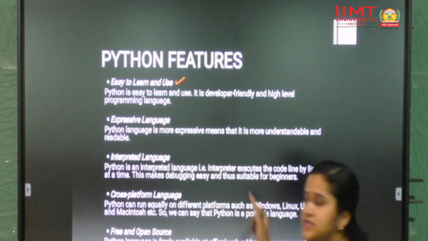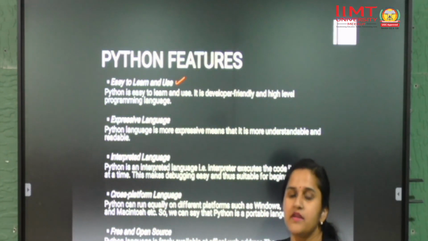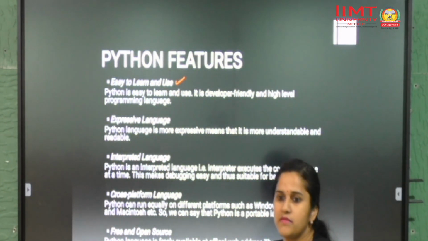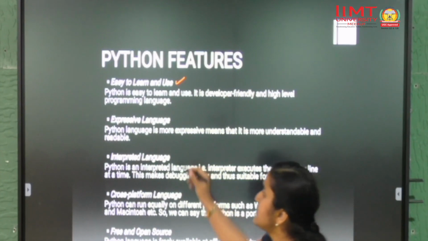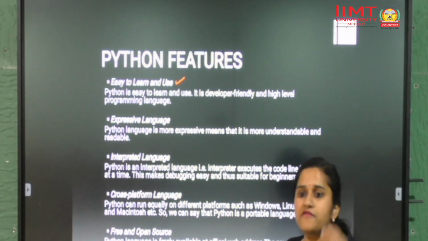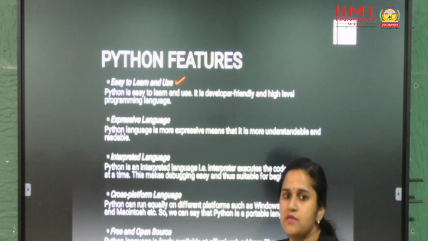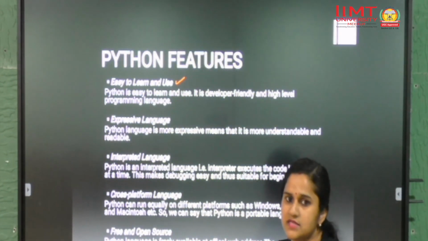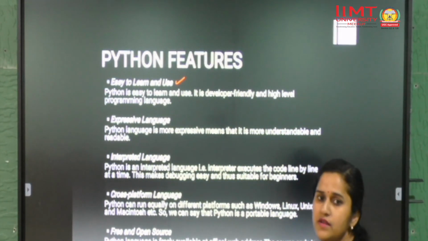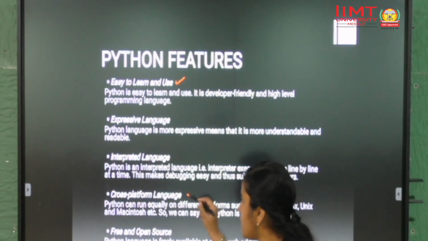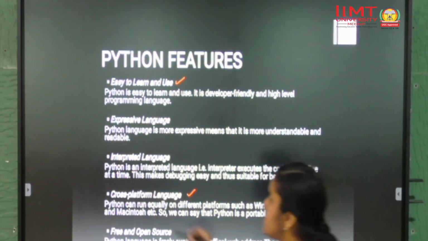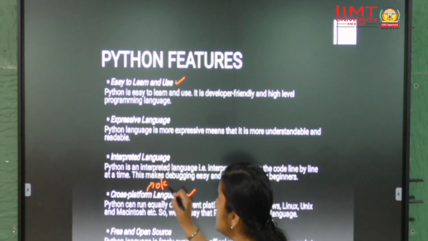It is an expressive language that is readable, so that even if anyone doesn't know the Python programming language and its syntax, by reading a few statements they are still able to understand. It is an interpreted language, that is, after a line of code is properly written with proper semantics and syntax, only then can you jump to the next line, otherwise you will get an error or you won't get the proper output. Cross-platform language, I have already told you that platform here means operating system.